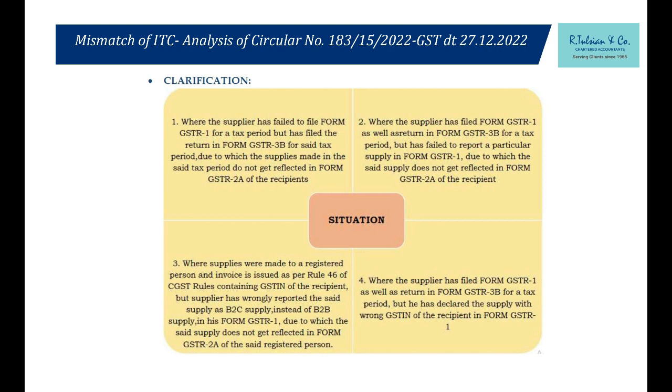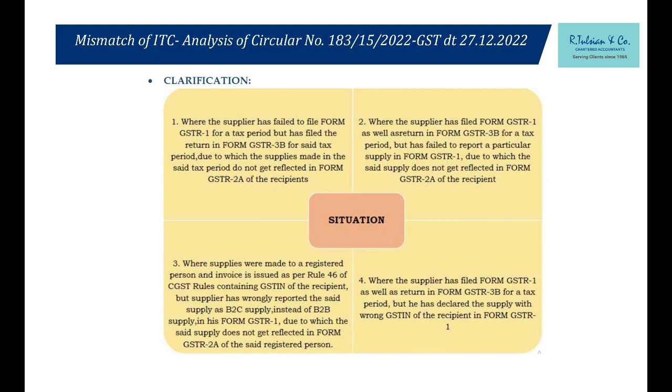It has legal value. In these 4 cases, we can get relief on 2A 3B. What are these 4 cases and what do we have to do? First case, our supplier has not filed his GSTR-1 at all, so the invoice obviously cannot come in 2A. Second case, our supplier has filed his 1 and 3B, but he has missed out our invoices. It will not come in 2A, 2B. Third case, our supplier has filed his 1 and 3B, but instead of a B2B transaction, he has shown my transaction as B2C. It is not appearing in 2A, 2B. Fourth situation, he has filed his GSTR-1 and 3B, but he has shown my invoice against some other GSTIN. So my 2A, 2B will not be auto-populated with that.